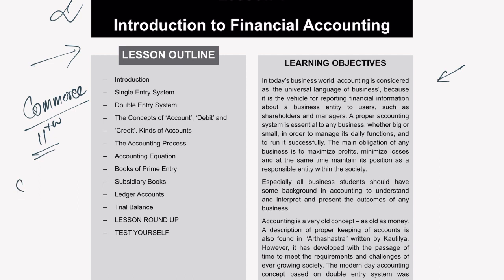But if you are from the science background, if you haven't studied commerce at all and you are directly taking up CS Executive, in that case, after passing the foundation, I would suggest you read this chapter once at least. Of course, I'm assuming that you have already studied this. This is only from the point of view of a revision. So skip this chapter if you're from commerce background, revise this chapter if you're from science background, because whatever is here is self-explanatory. I don't have to explain everything.